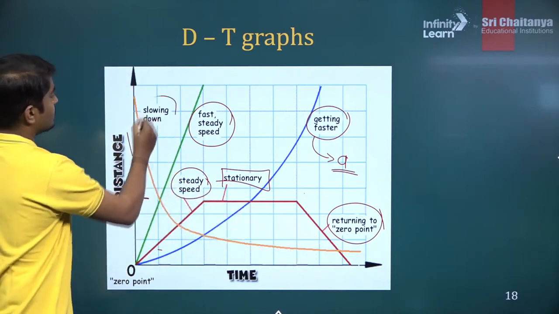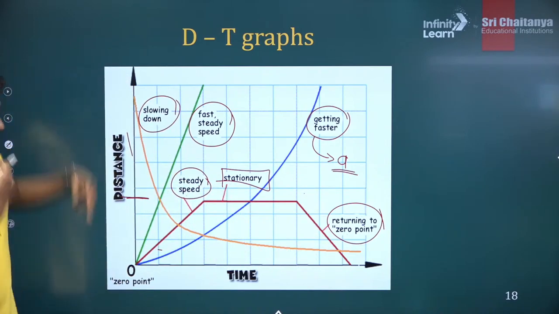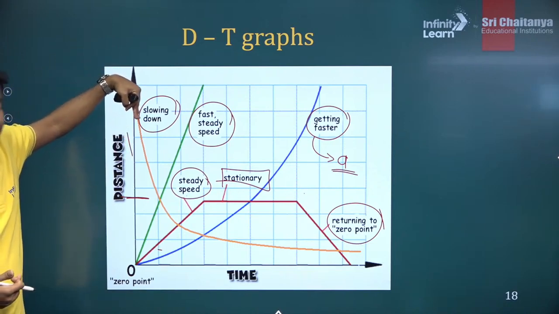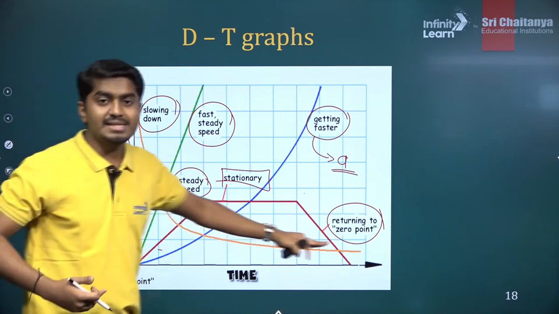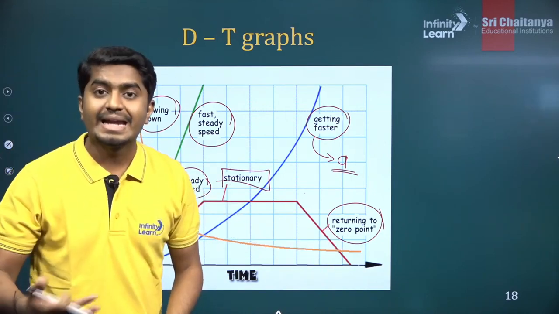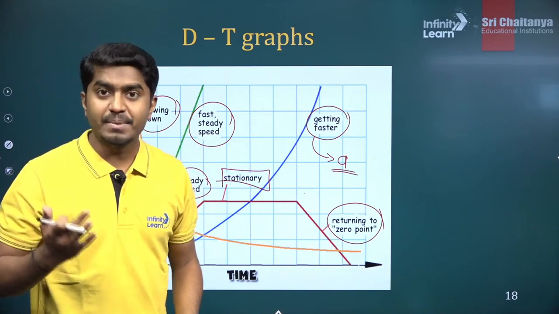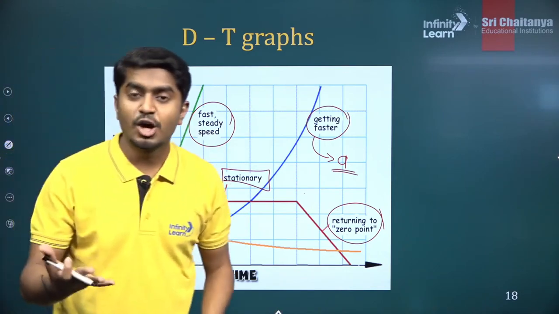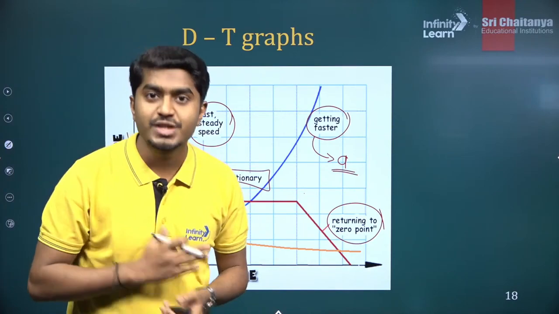And the last one, can you see this yellow one? So it is slowing down. Why is it slowing down? You see the steepness? The curve is steeper here, but as the time increases, the curve becomes less and less steep. So what does that mean? If it is becoming less steep, that means the speed of the object is reducing.